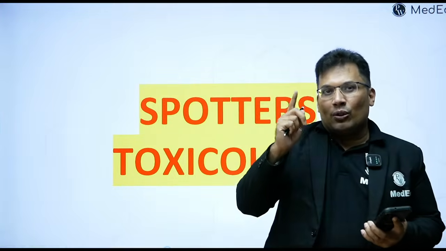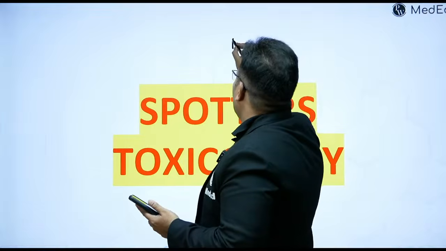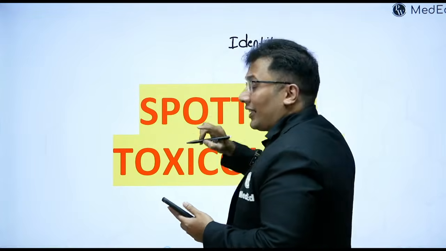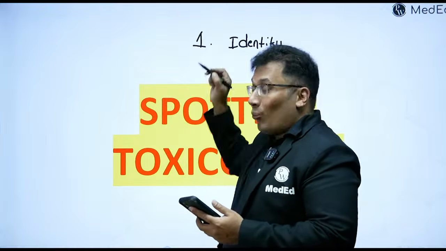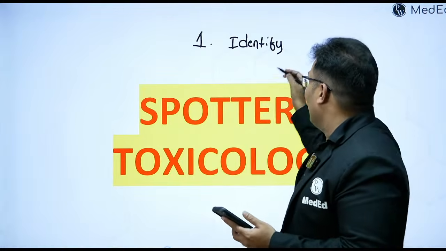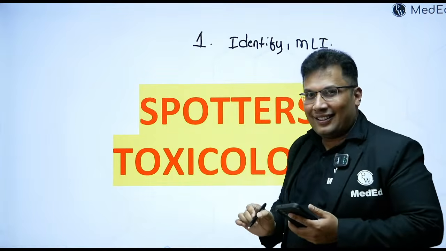For each spotter, first write the spotter name, 1, 2, 3, 4 like that. Then you need to write about MLI, medico-legal importance.